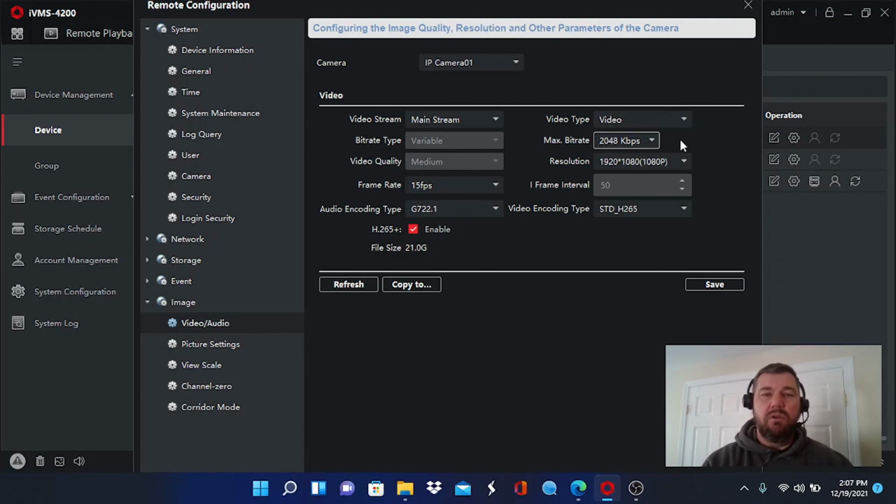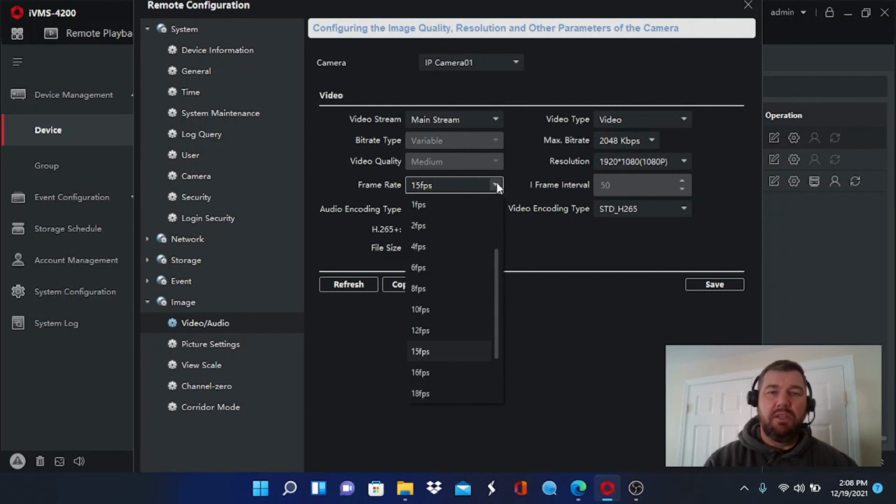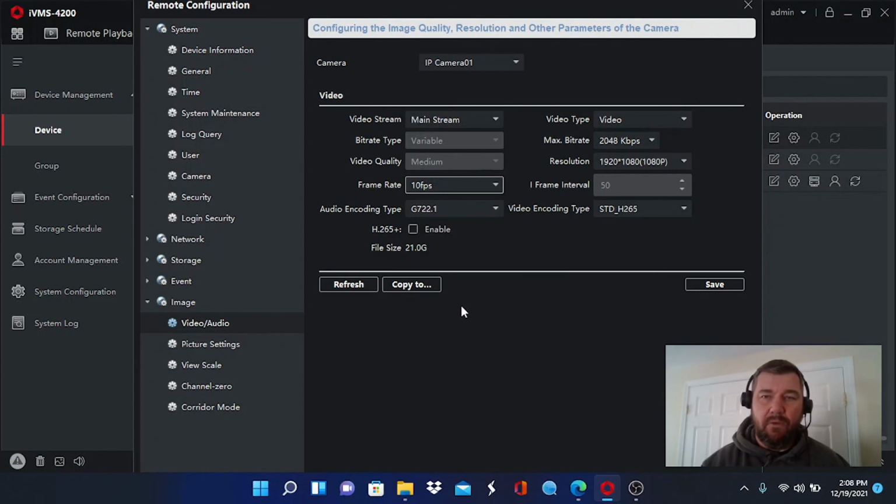Okay, if you do not have H.265 compression, which some cameras won't, then you'll have to adjust the frame rate to what that converter told you. You'll probably have to go down to 10 frames per second. Okay, and it will also tell you the Kbps that you need to be below. But this is what you want to do for each channel. Once you do that and you get that incoming bandwidth below 80, you will see your Hik-Connect phone app, as well as this iVMS 4200 software, stream fluently, just like the example we had in the middle of the video.